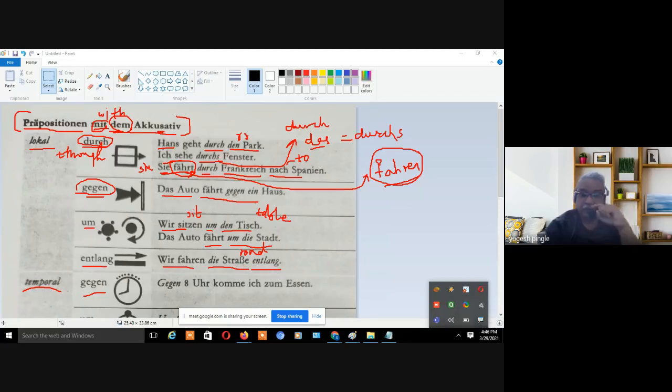Now here, if you see entlang, how it is put in the sentence, it is put at the end of the sentence. At the end of the sentence, the position of entlang you can see, right? You cannot put it like we are putting it in English. We are traveling along means on, पहले डालने का, so entlang पहले डालो, so ऐसा नहीं डालने का. So entlang का position ही at the end of the sentence है. So this is the correct German, right? So these are with respect to local.